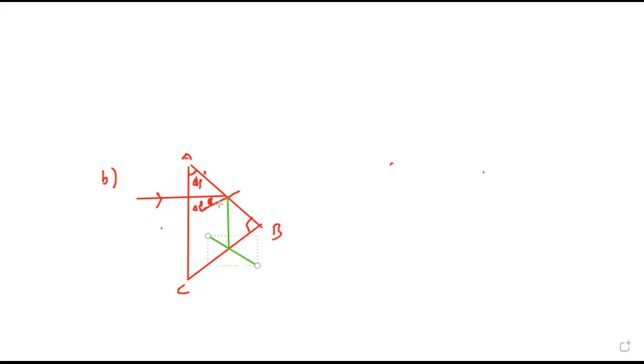This is 45 degree. Again, this is a right angle triangle, 45, 45, 45. This will also be 45. So the ray of light will undergo total internal reflection and follows this path. It was going from P to Q, came to R, went back.